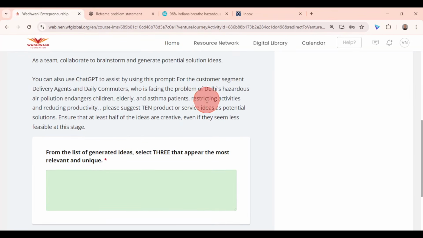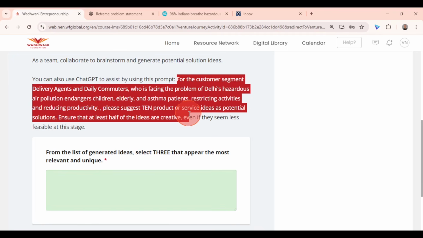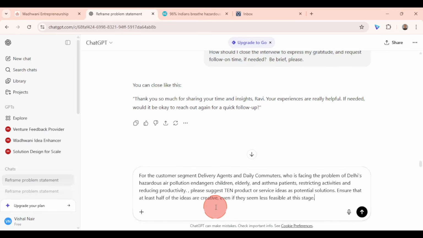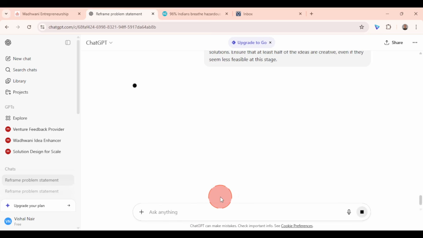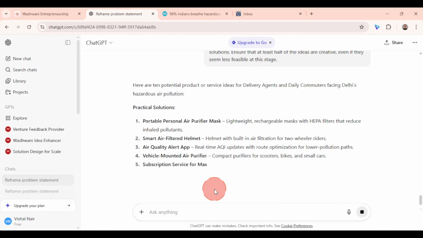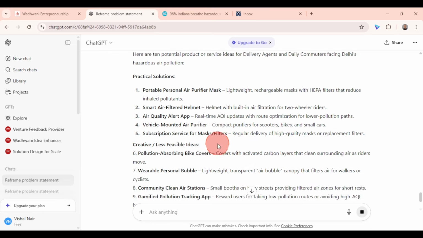Now, to generate this, there's a clear instruction given here for the customer segment. If you want, you can again use this prompt. Now this prompt starts from here. Use this prompt to generate some solutions. Now the prompt is created from all your previous activities. So if you have not completed your previous activities, this prompt will not be accurate. So I'm just copy pasting it over here, and it will give you multiple ideas. Right? Go ahead and check out these ideas.